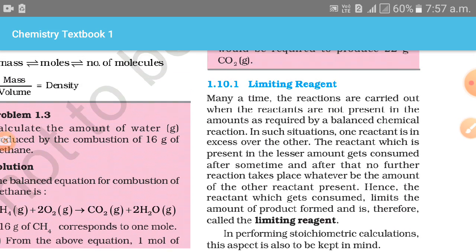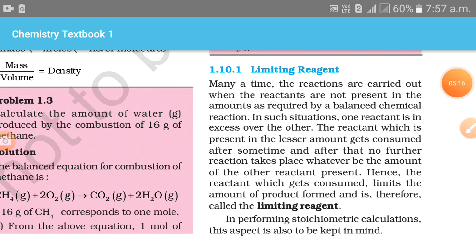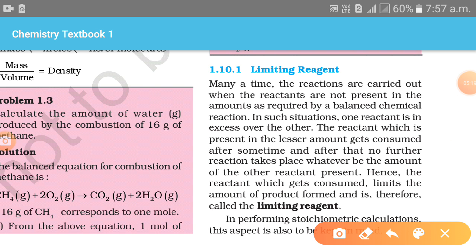Next, let's talk about the limiting reagent. Limiting reagents are those reagents which are completely consumed in the course of a chemical reaction. So we can say that the reactant which is completely consumed first in a chemical reaction is called the limiting reagent. Many times reactions are carried out when the reactants are not present in the amount required by the balanced chemical reaction.